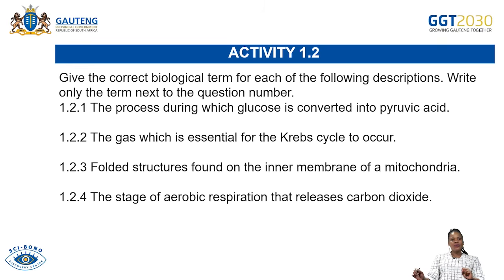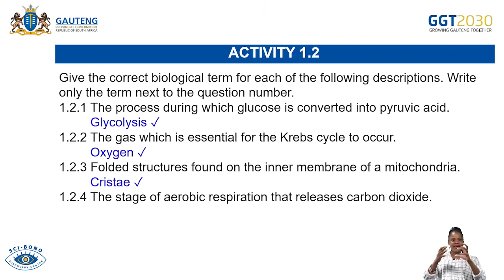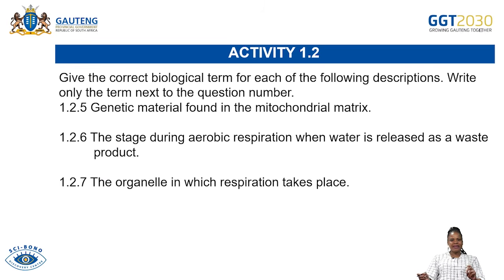The process during which glucose is converted into pyruvic acid, it is glycolysis. And then the gas which is essential for the Krebs cycle to occur, the gas will be oxygen. The folded structure found on the inner membrane of mitochondrion, those are the cristae. The stage of aerobic respiration that releases carbon dioxide, that will be the Krebs cycle. The genetic material found in the mitochondrial matrix, that is mitochondrial DNA.